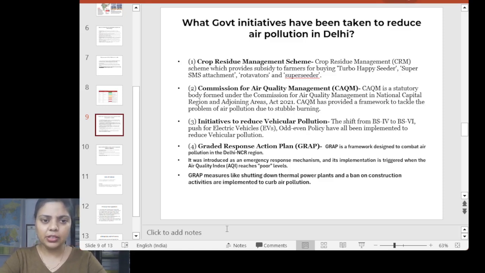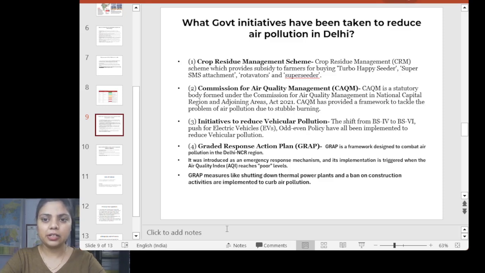Next we can see initiatives to reduce vehicular pollution, that is the introduction of BS6, as we are shifting from BS4 to BS6. We are also trying to create awareness among people to use EVs instead of petrol or diesel cars. During the winter season we also use the odd and even policy in order to reduce air pollution. But the odd and even policy is just a temporary solution. It is not something which is going to create a long-term impact.